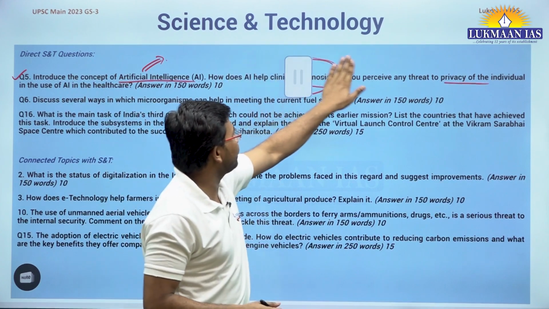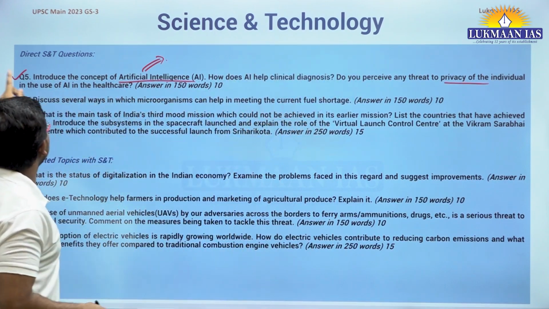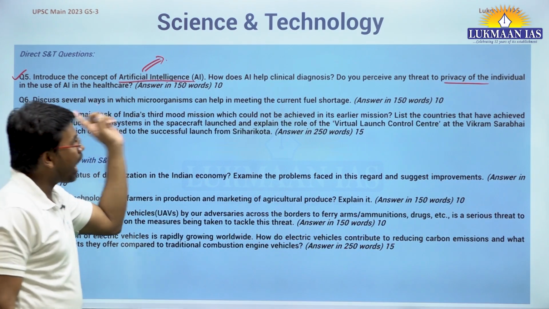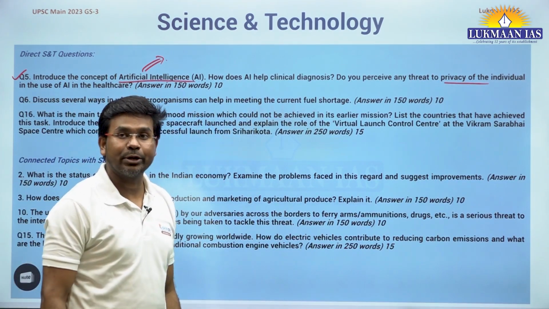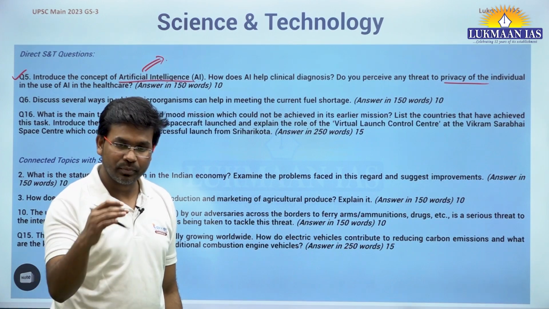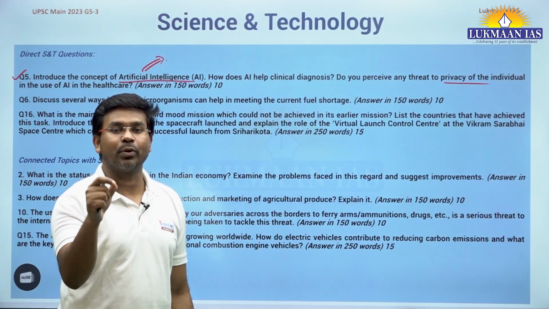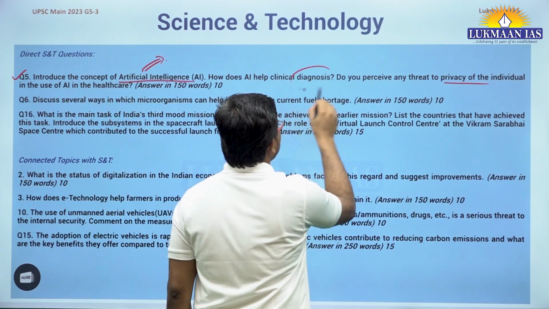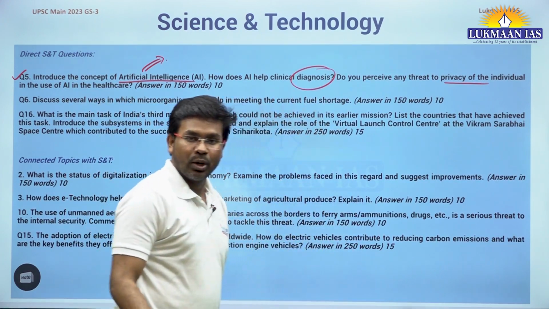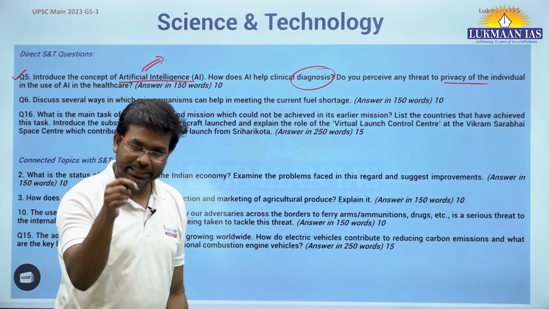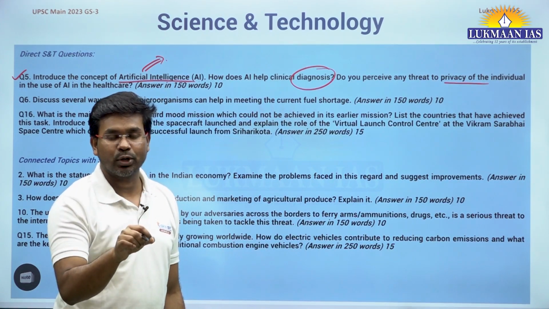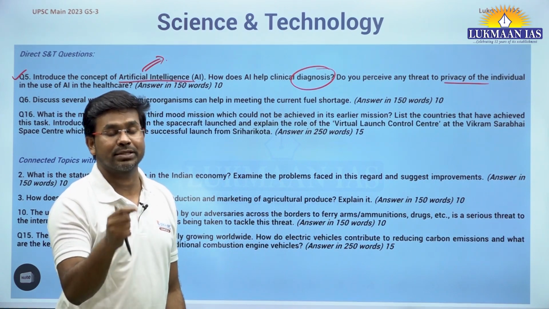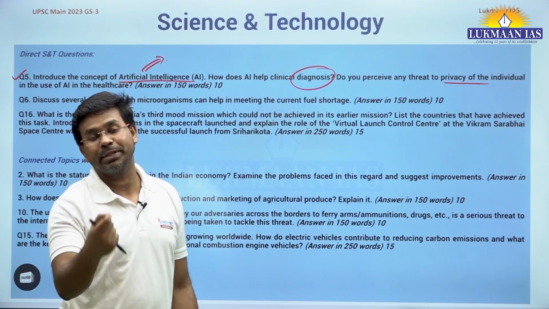So they have asked to introduce the concept of artificial intelligence, and how does AI help in clinical diagnosis? Diagnosis means identifying whether a person has a disease or not. Okay, that means diagnosis. You check a person. So when you go to a doctor, they will check whether you have a disease or not. They will identify the cause of the disease. They will identify the extent of the disease. Only then they are going to prescribe the medicine.